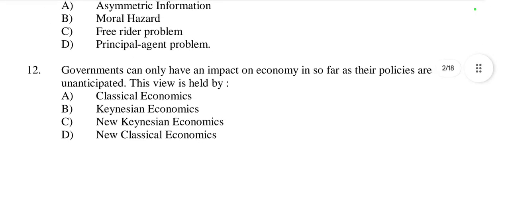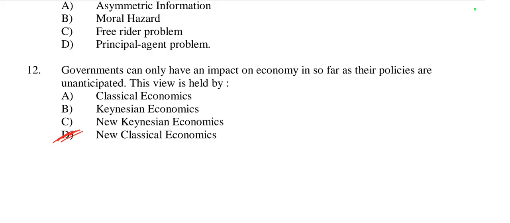Then question number 12, governments can only have an impact on economy in so far as their policies are unanticipated. This view is held by classical economics, Keynesian economics, new Keynesian economics, or new classical economics. This view is held by new classical economics, because the new classical school, particularly through the rational expectations theory, holds that government policies only affect the economy if they are unanticipated.